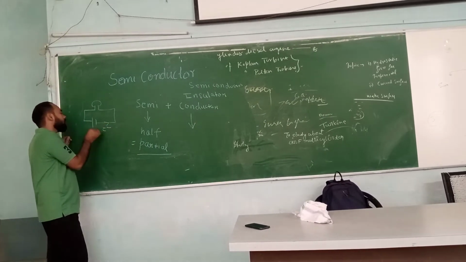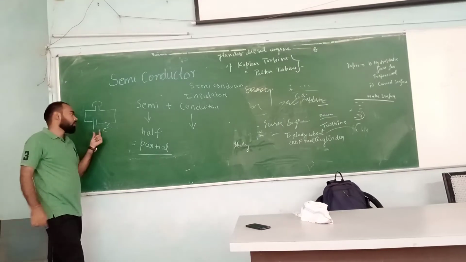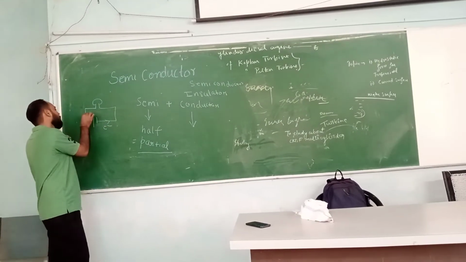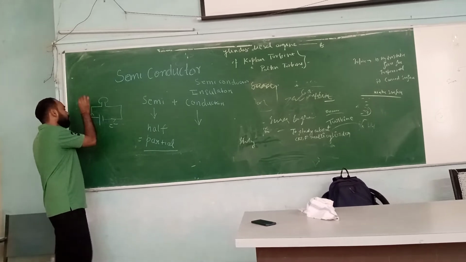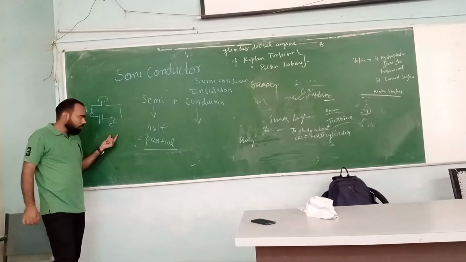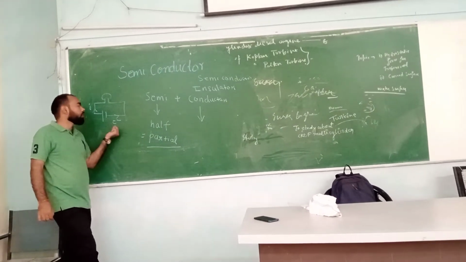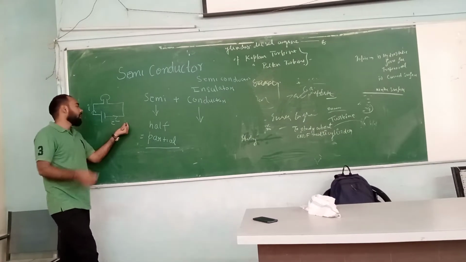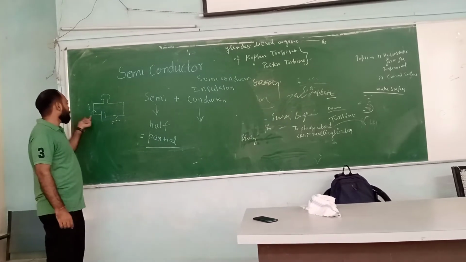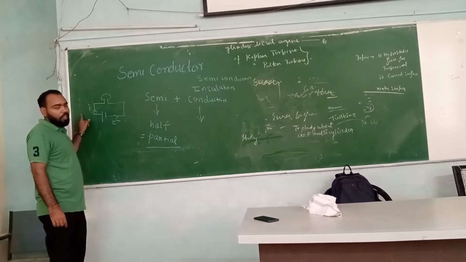Due to the flow of electrons in one direction, there is a flow of current in the reverse direction of electron flow. So when we give a potential difference, the electron starts to move to the right hand side, and the current starts moving to the left hand side.